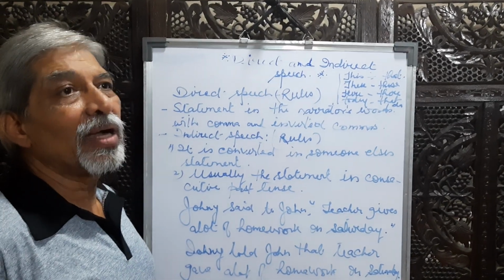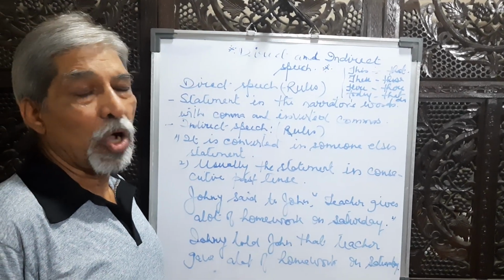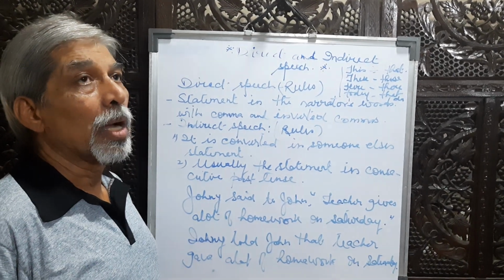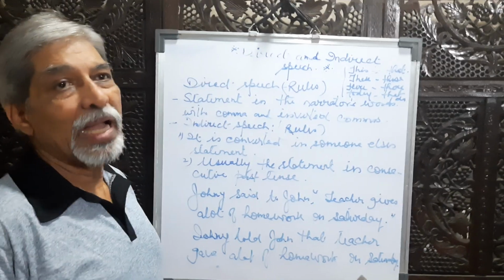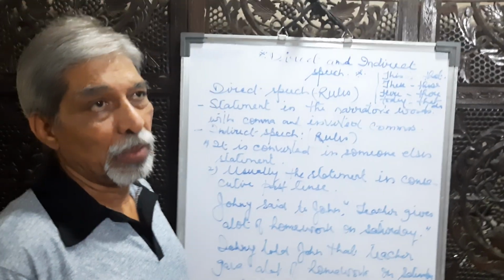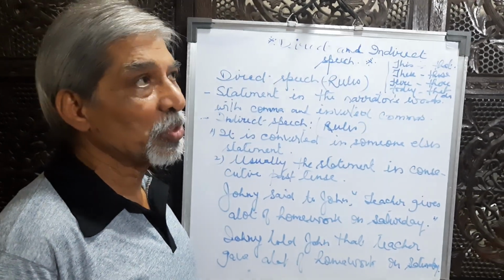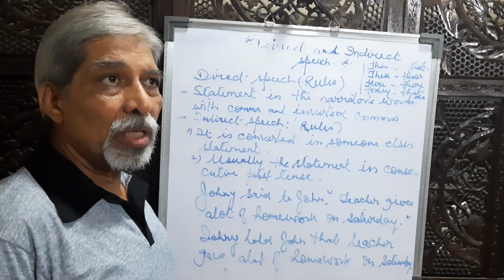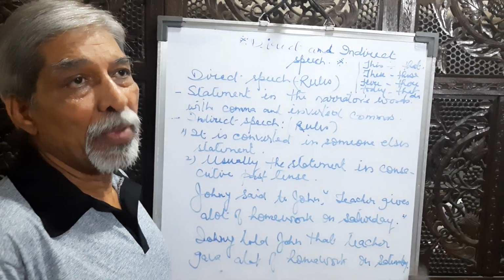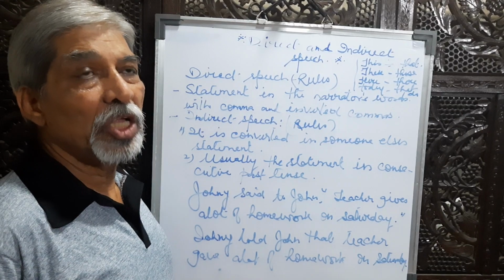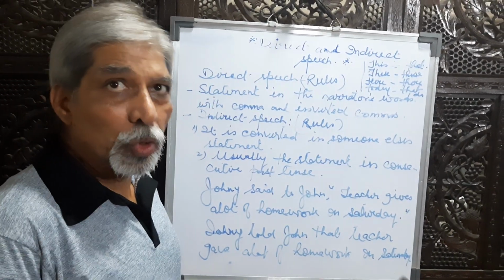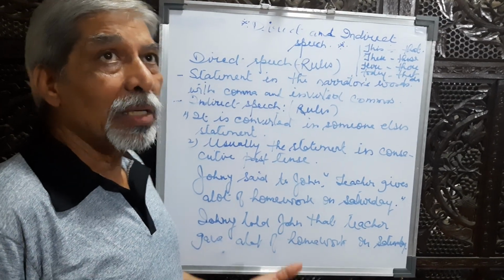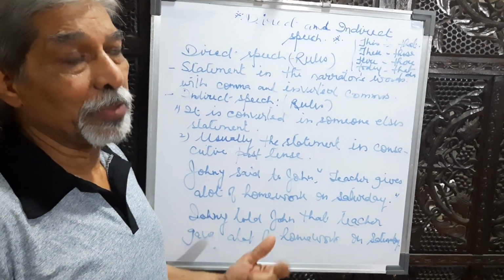Teacher declared in the class, comma, inverted comma, kindly pay your fees by the end of this week. Full stop, inverted comma closed. Teacher asked the new boy, comma, inverted comma, what is your good name? Question mark, inverted comma closed. So these are the direct speech sentences.